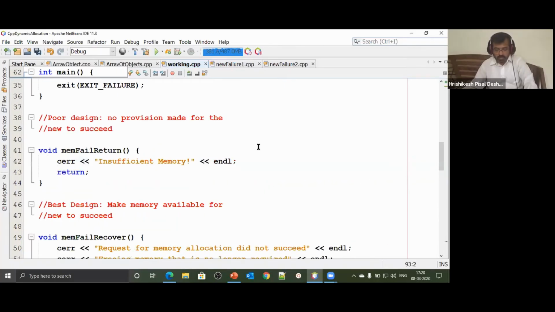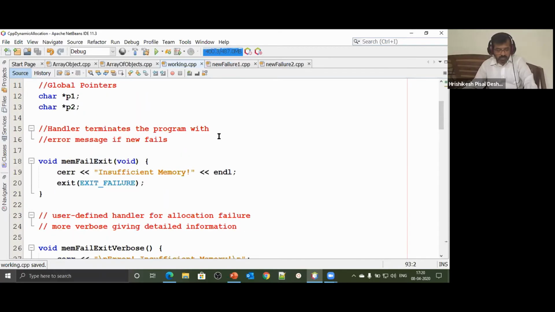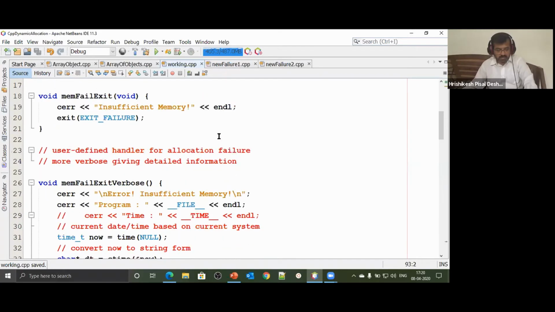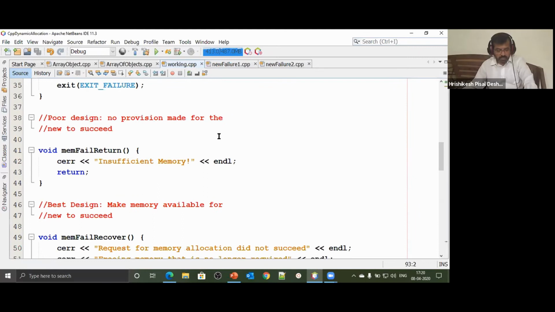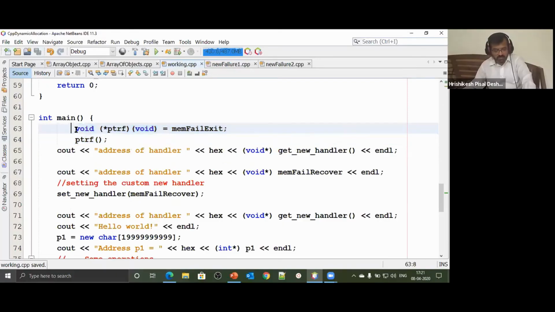I don't want the program to crash. I want the user to understand what is the cause of the failure. So I have various handlers that I have written. Just for those who do not know what a pointer to a function is, how do I read this? I say ptrf is a pointer to a function which can point to a function whose return type is void and which takes in a parameter which is also of type void. Let's look at this memfail exit.